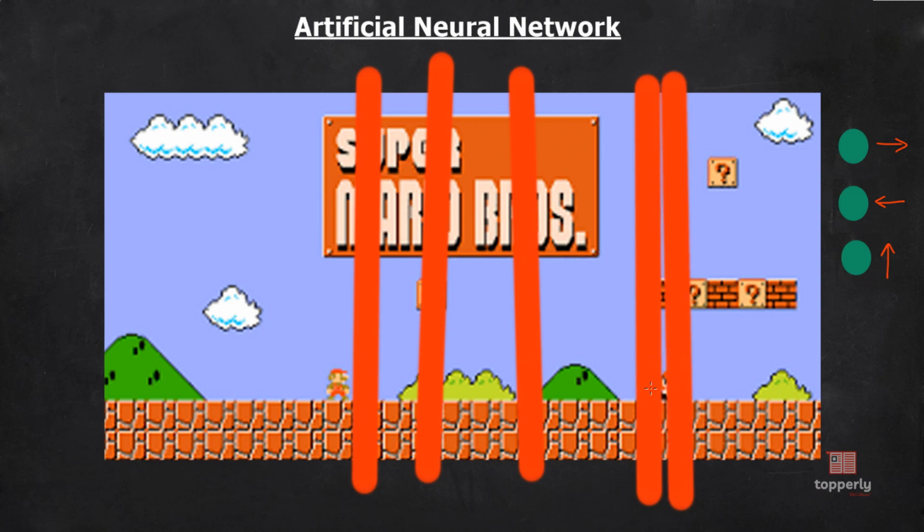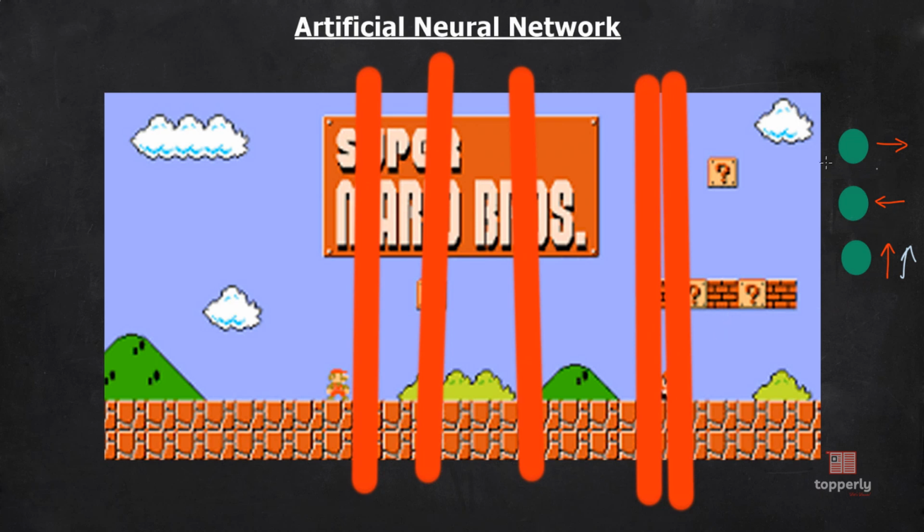Note that as Mario reaches over here, the input vector will show an obstacle. Initially, the neural network may not know that it should jump over the obstacle or jump over the mushroom. However, with many training iterations, it will learn that if the Mario jumps over the mushroom, the performance score of the neural network will increase. So, the neural network will learn that if this particular input pattern comes, it should jump.